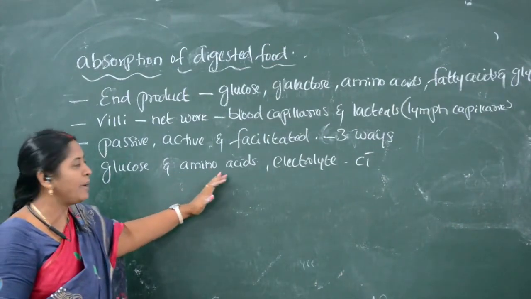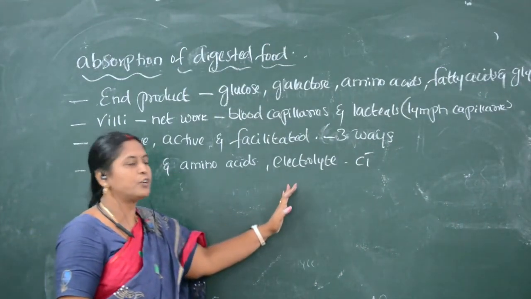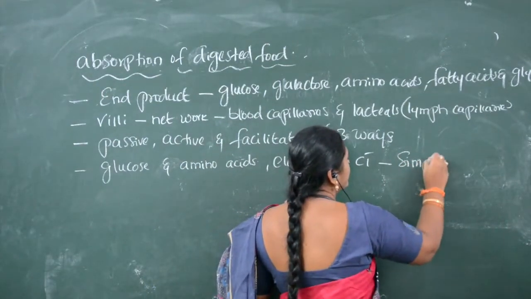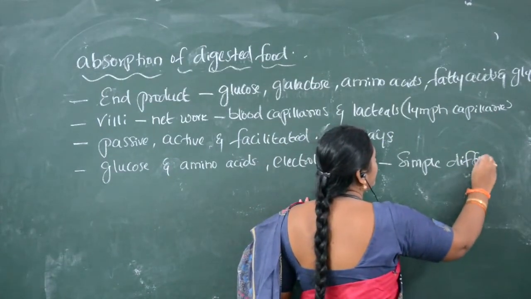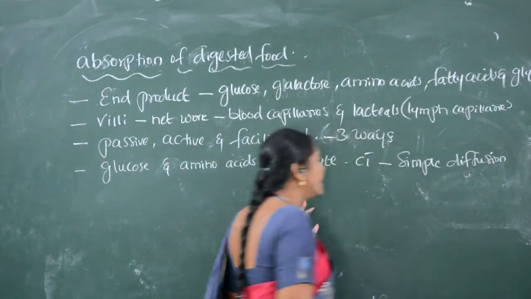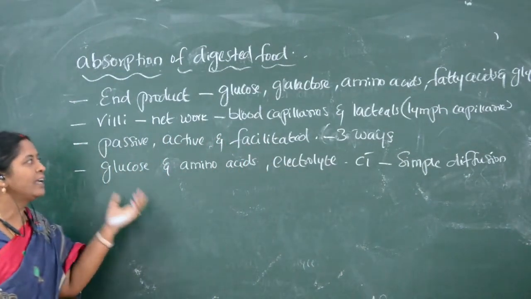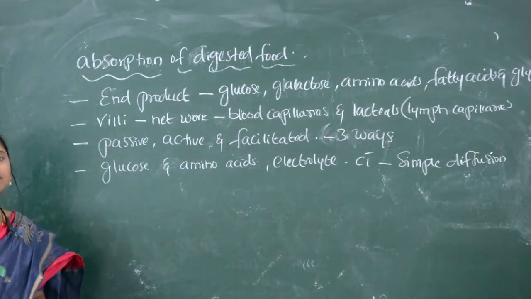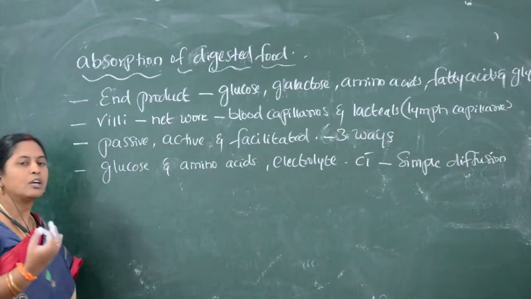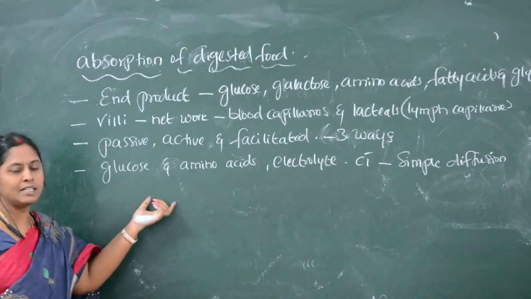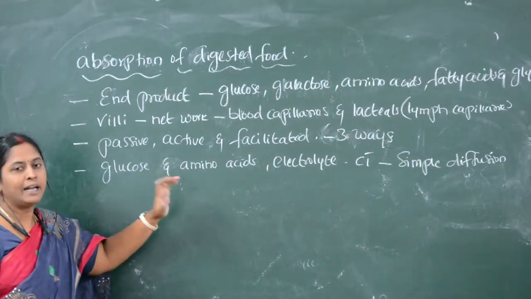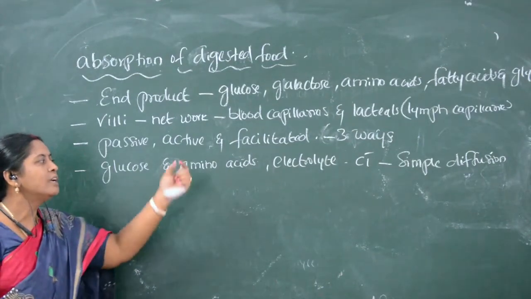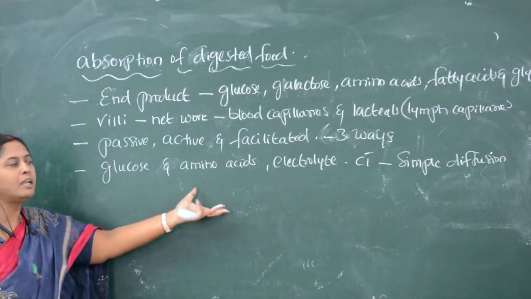These digested food materials enter through simple diffusion, meaning they are absorbed into the microvilli, into the blood capillaries. So glucose, amino acids, and some electrolytes like chloride ions are absorbed into the blood capillaries by simple diffusion.